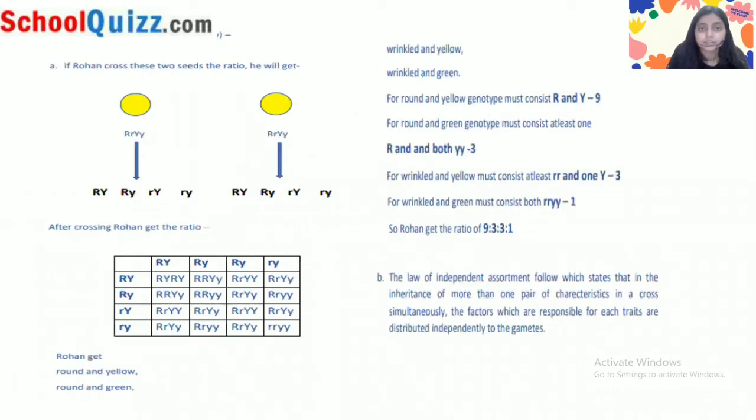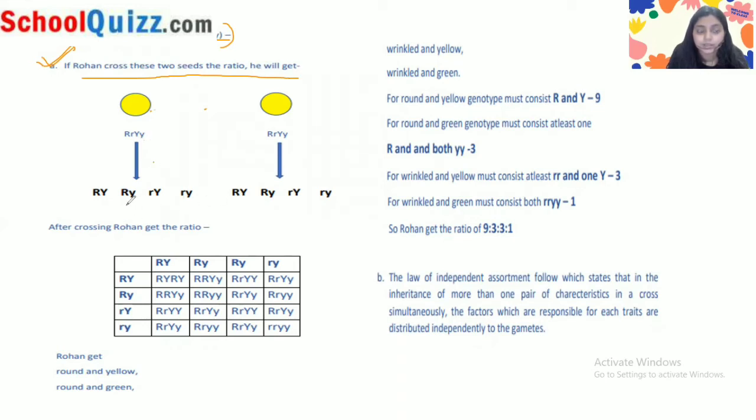Here, this is how you can write the whole answer. You have to write the genotype of the two round and yellow seeds, whatever is given in the question. If Rohan crosses these two seeds, what ratio will he get? This is the first answer, about the ratio. So we have taken the two seeds, round and yellow, and the genotype here.